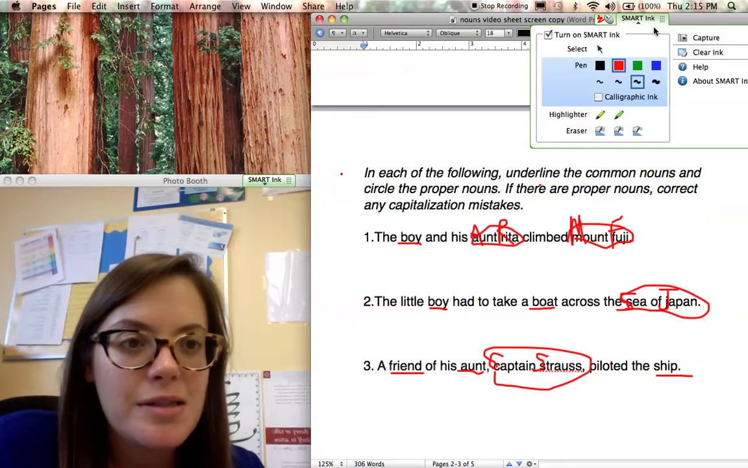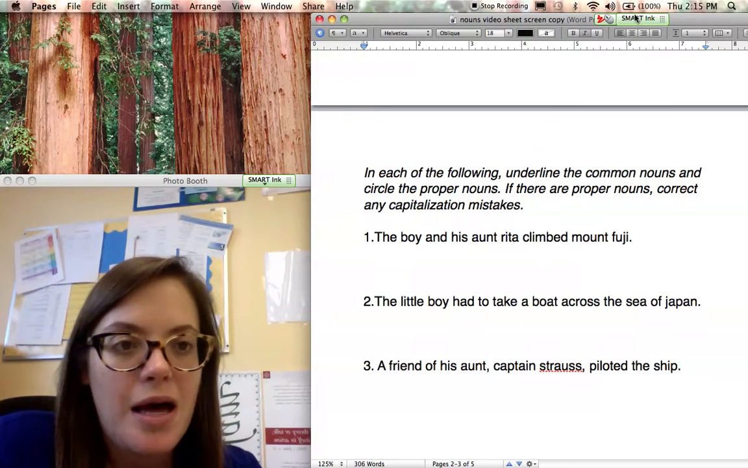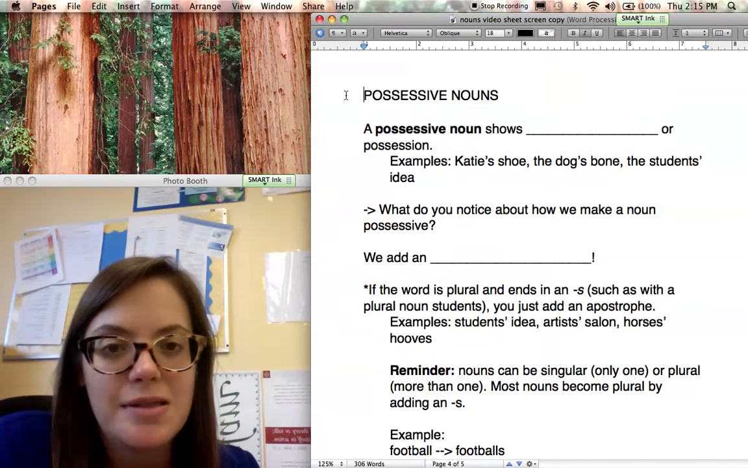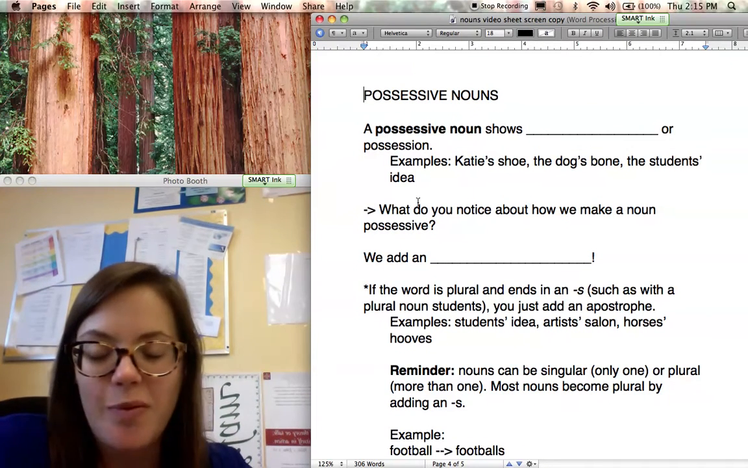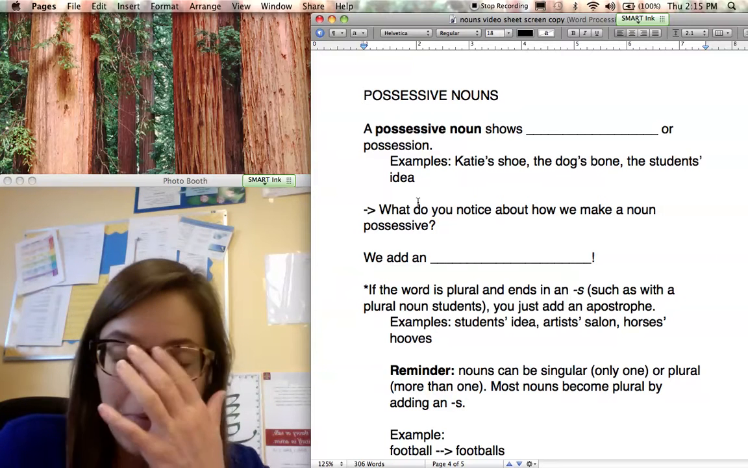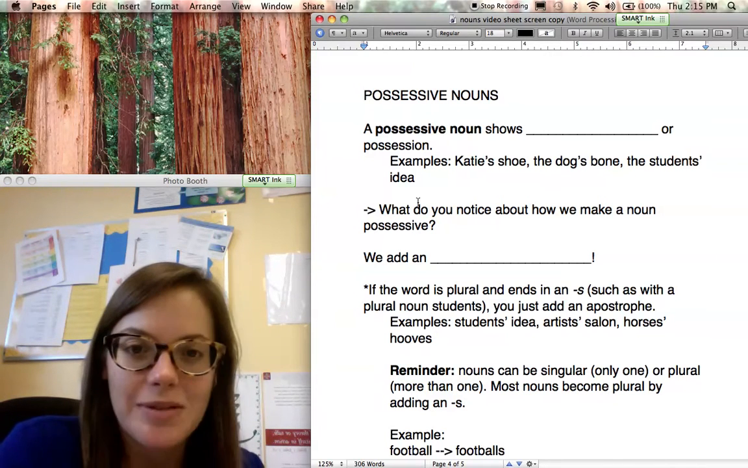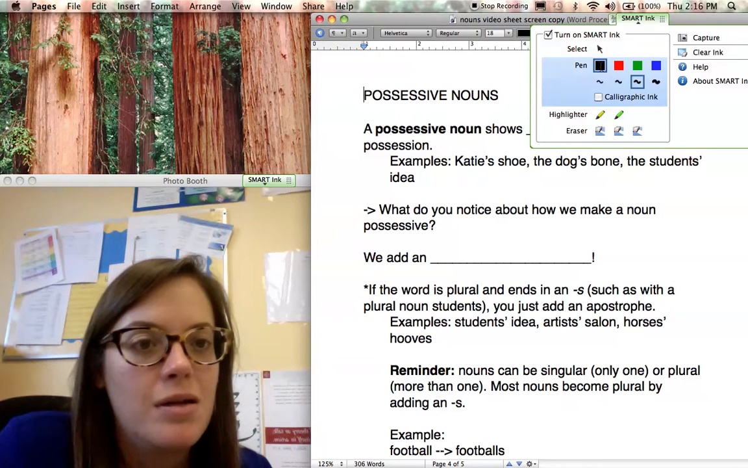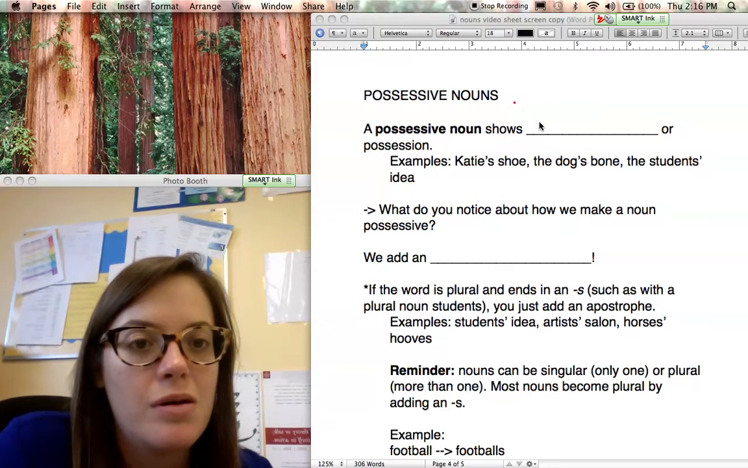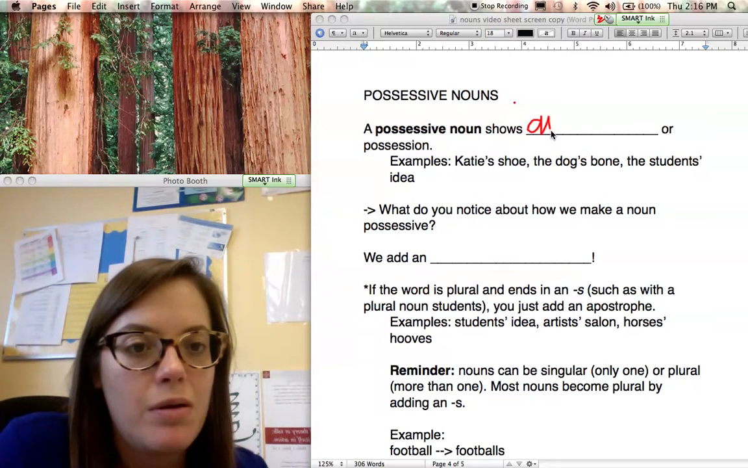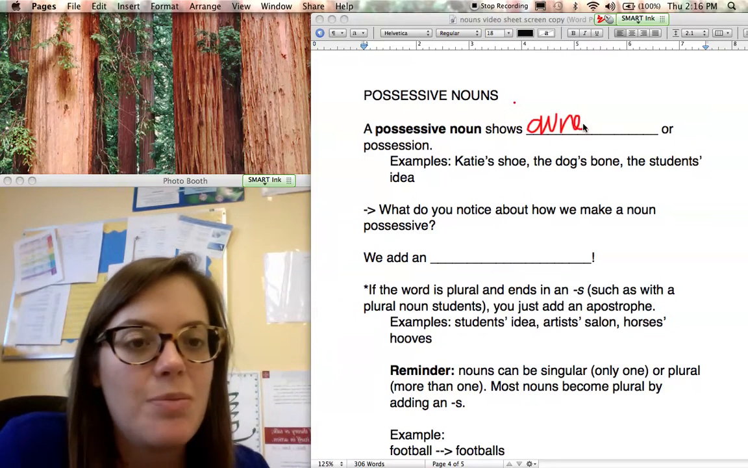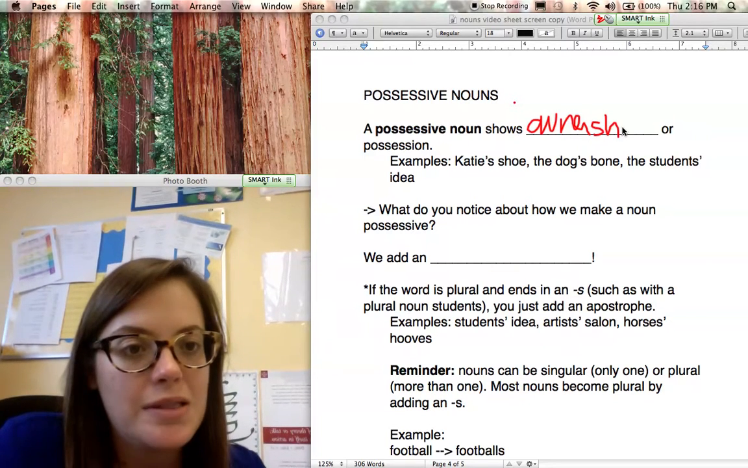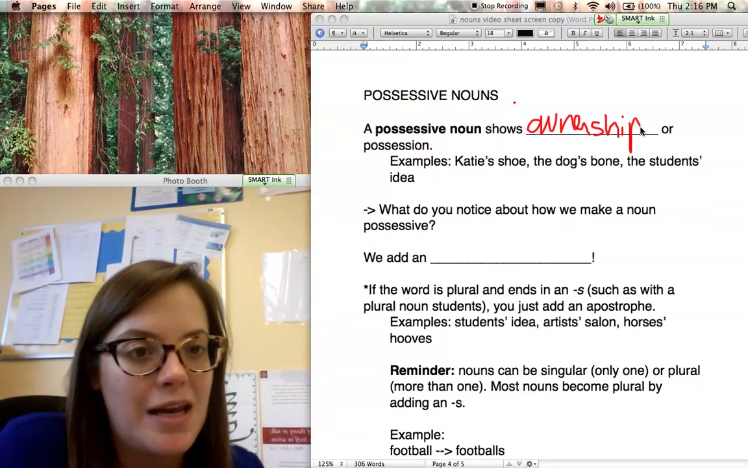All right, so last thing I want to talk about is possessive nouns. And I know this is a lot of stuff, but we're going to talk about all of it and practice it a ton. So you will have loads of time to get used to this. So a possessive noun, all right, that's going to show ownership or possession. So basically, it means something belongs to something else, okay? So let's look at some examples of some possessive nouns, okay?